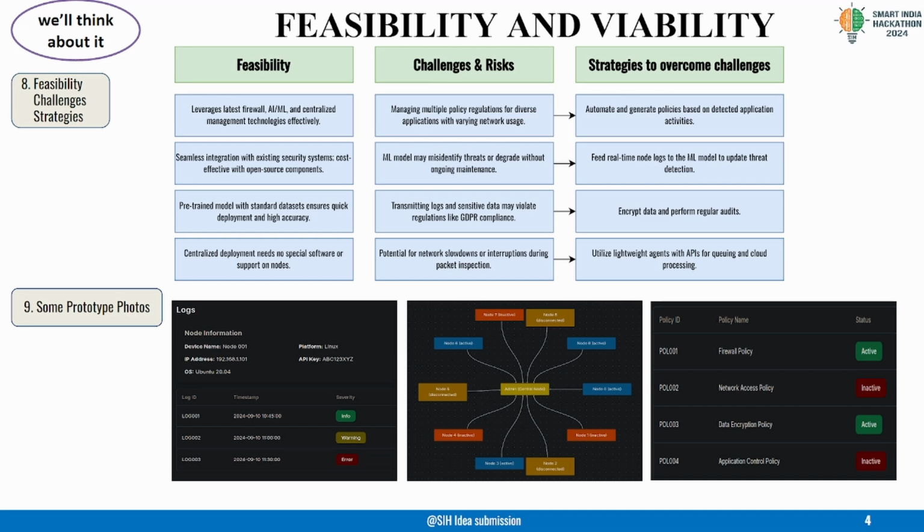Next, transmitting sensitive logs could pose a compliance risk under regulations like GDPR, which is the General Data Protection Regulation. To address the risk of sensitive data leaks, we will encrypt log transmissions and perform regular audits to ensure compliance. Finally, deep packet inspection may cause network slowdowns affecting overall performance. To overcome this, we are going to use efficient and lightweight API agents like GoDPI and PCAP, which will help distribute processing tasks, minimizing network latency, and maintaining performance.